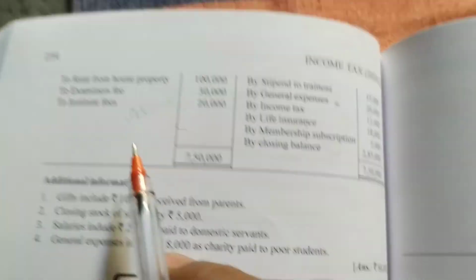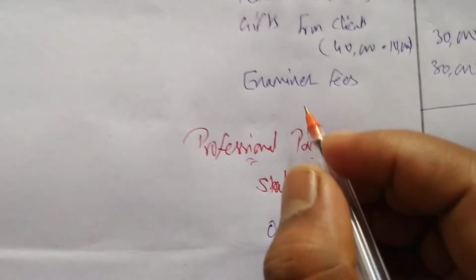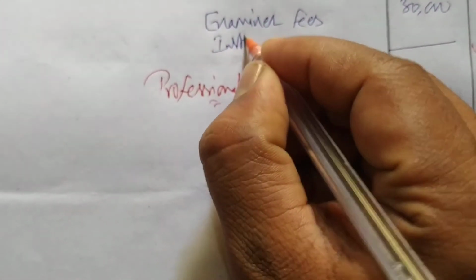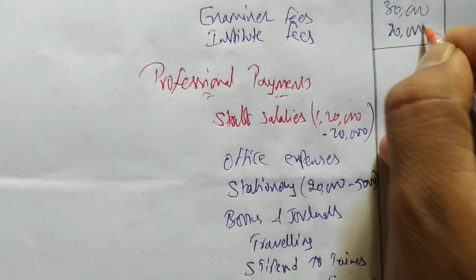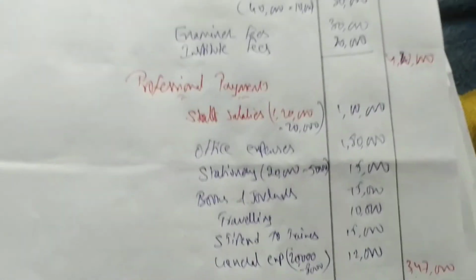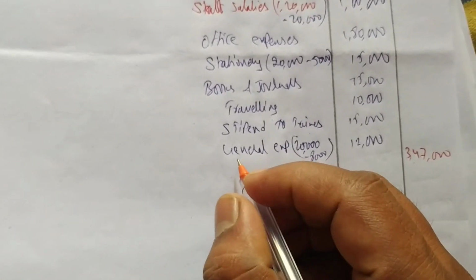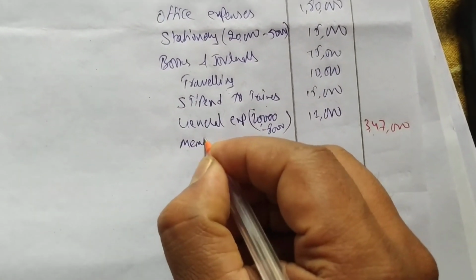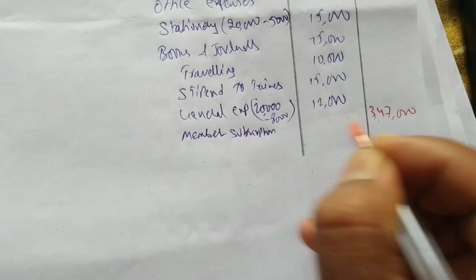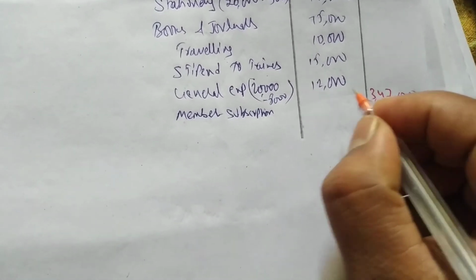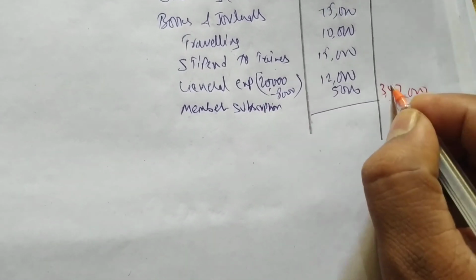Sorry, we have to consider this institute fees 20,000, because he is giving his service, right? Institute fees 20,000. This will become 4,20,000. He is giving his service and earning money. And here also we have to include membership subscription, 5,000. So this will become 3,52,000.